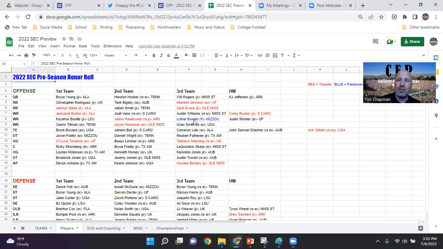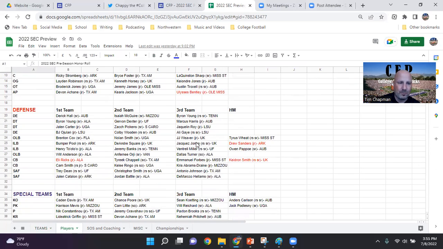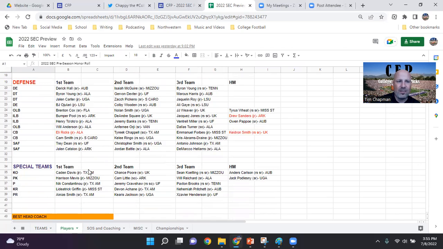So someone like Luther Burden, I put as our 3rd team wide receiver, and he's blue, meaning this is going to be his first year. He's a true freshman. So he's not a redshirt. He's not a JUCO product. This is his first year in any sort of collegiate program, and he's going to be that good to make that 3rd team. And I do that for defense and special teams.